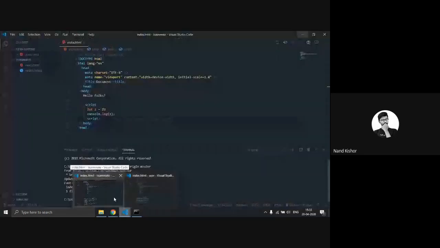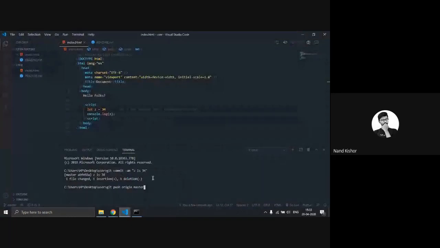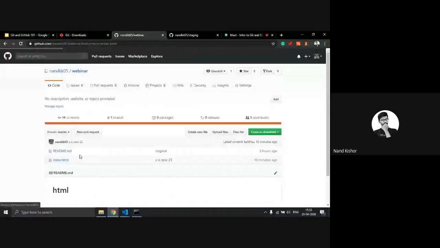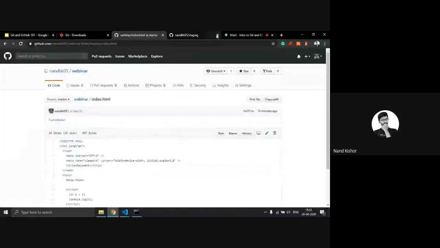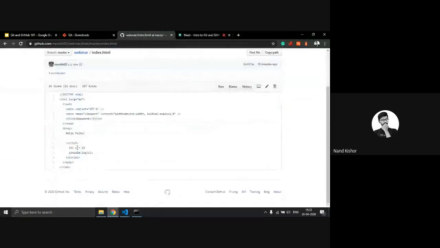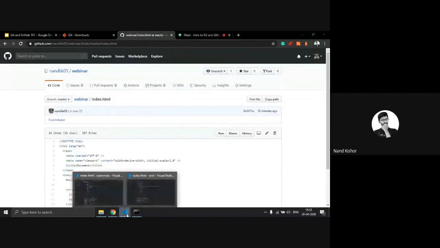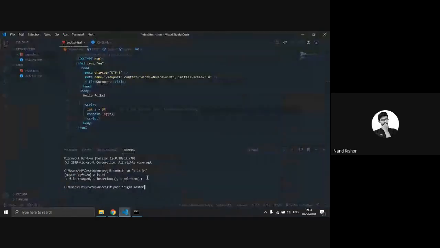So I was in this repository, which was my local computer repository named user. Here I changed the value of z to 34. Let's check the value of z on the remote server. Right now z is equal to 23 on our GitHub remote server.